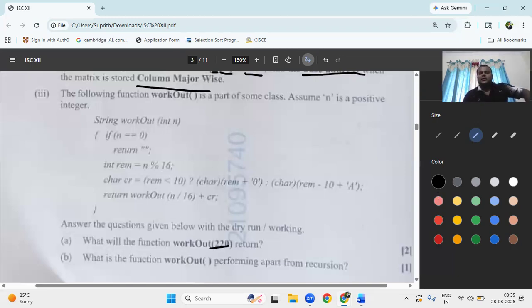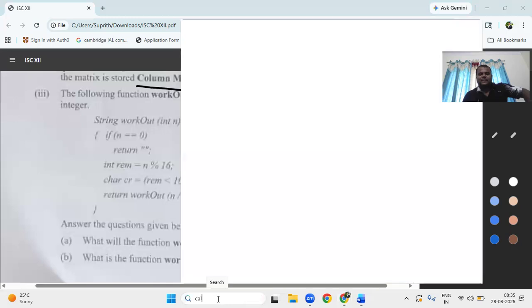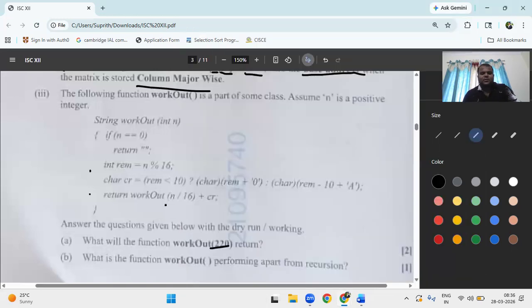220, you can use the calculator. For 220 modulus 16, I will get the answer 12 here. Okay, 12.